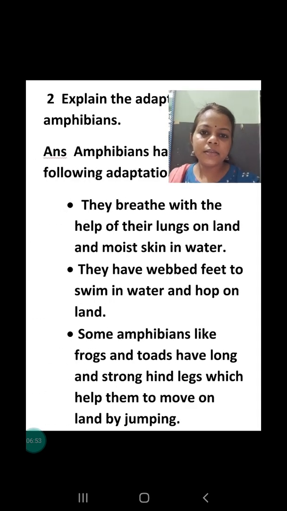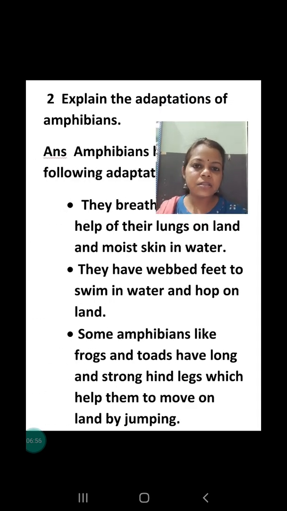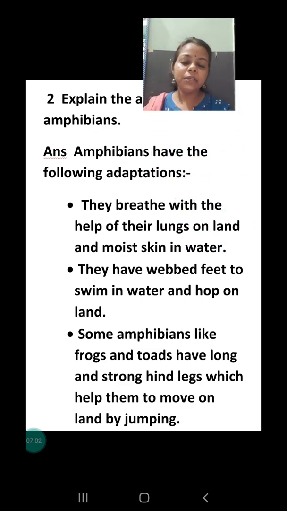Our next question is, explain the adaptations of amphibians. What are amphibians? Amphibians are animals that can live both on the land and in the water. That means they definitely have two types of adaptation, which are required on the land and in the water. So the first adaptation is the breathing organ. They have two types of breathing organs. First is lungs, which are used to breathe on the land, and second is their skin. When they go into the water, their moist skin is used to breathe through the surface of the skin. So these two breathing organs are found in amphibians.